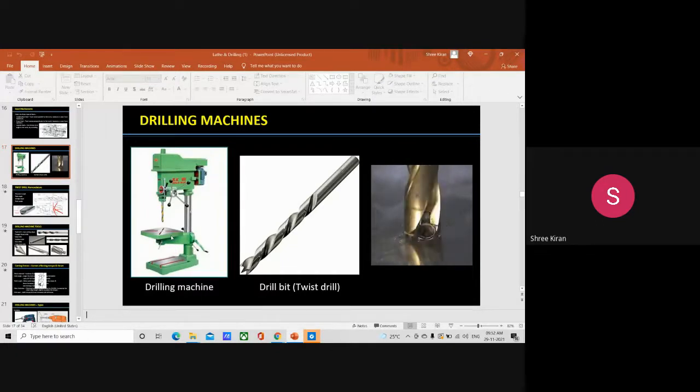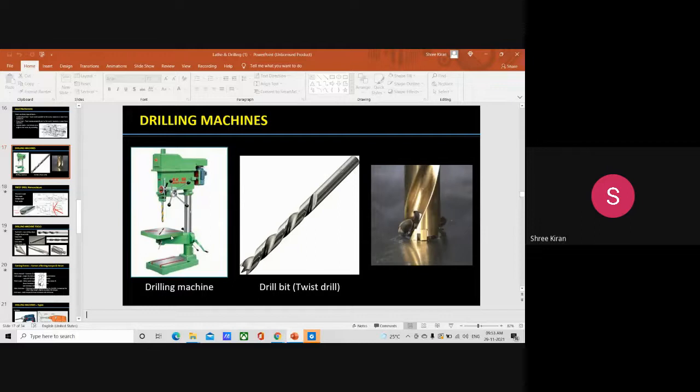Now we come to the base. Already we said the base is made of cast iron, because an enormous amount of vibration and load occurs at the time of the drilling operation. So the base is always made of cast iron and can withstand a large amount of vibration. It may be mounted on a bench or on the floor. It supports all other parts of the machine on it.